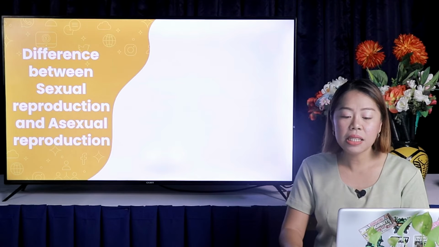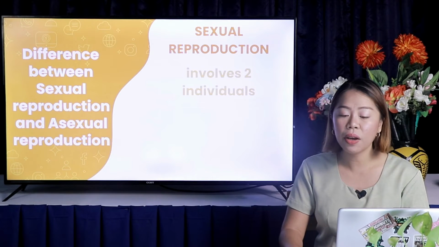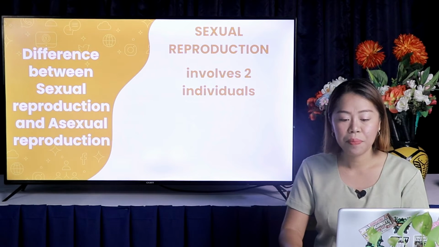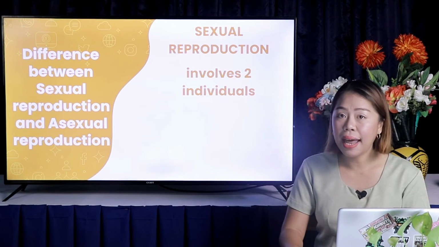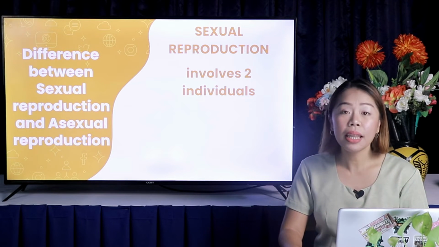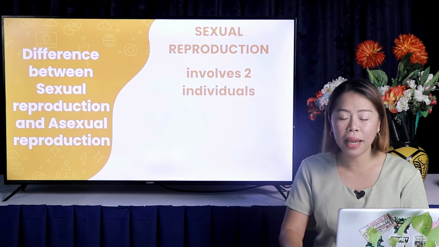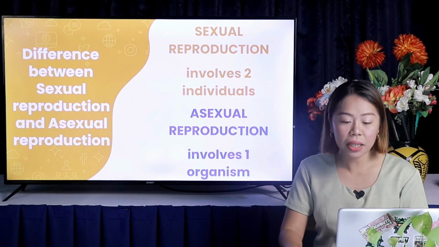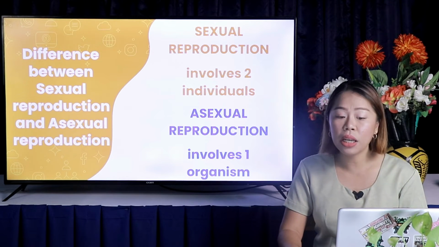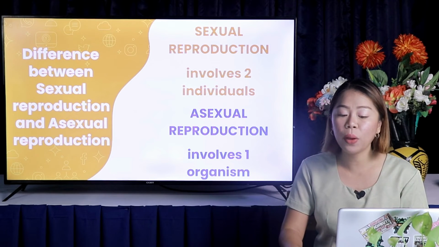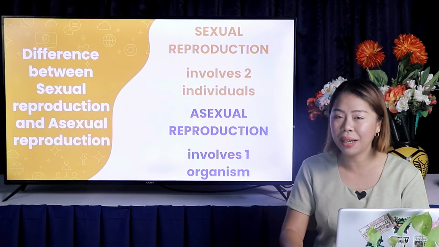Sexual reproduction is a reproduction that involves the union of male and female gametes, each contributing half of the genetic makeup of the resulting zygote. Example, sperm cell from male and egg cell from female. This involves two individuals that result in a mixture of traits of both parents. Asexual reproduction is a type of reproduction which does not involve the fusion of sperm cell and egg cell. Usually, it only involves one organism that will result in a complete copy of the parent.